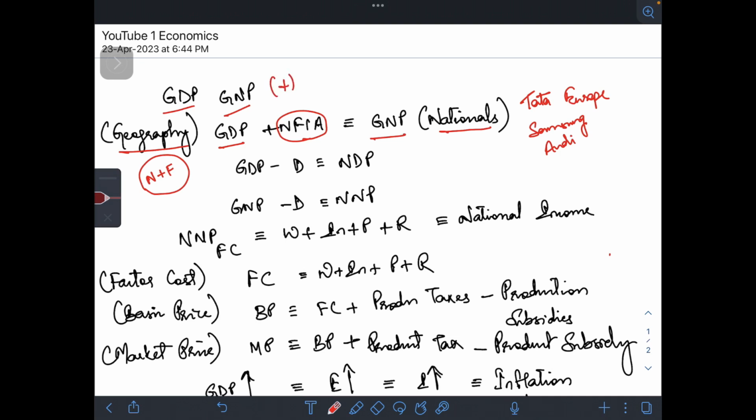The money earned by Indians abroad, they will send it to India. The money earned by foreigners in India, they will send it to their respective countries. Just like how Samsung is sending it to South Korea, Audi is sending it to Germany.